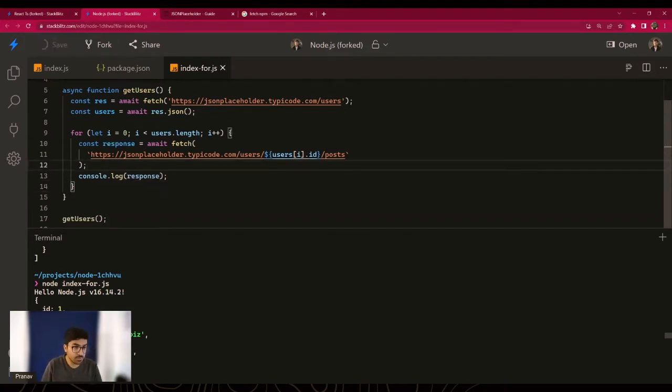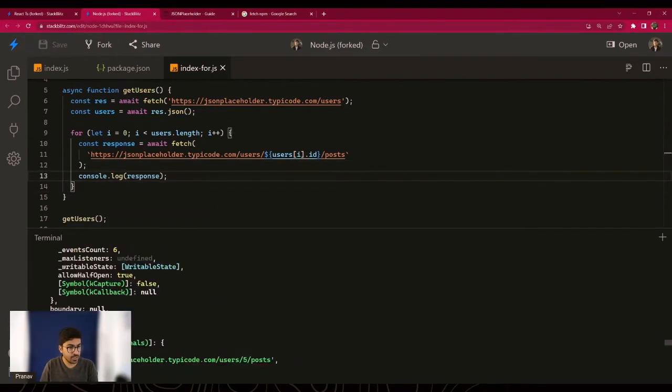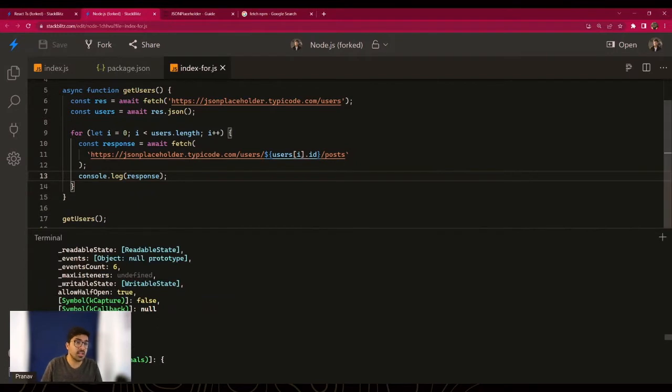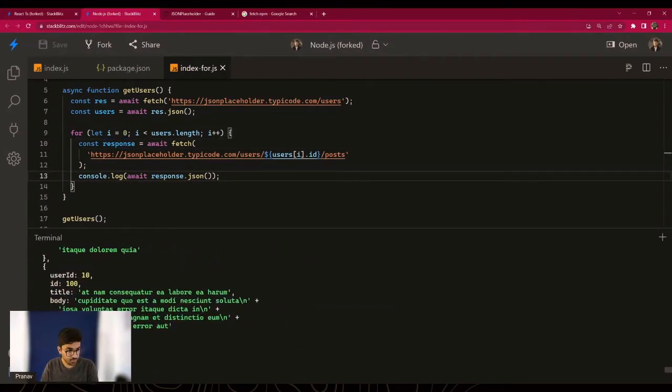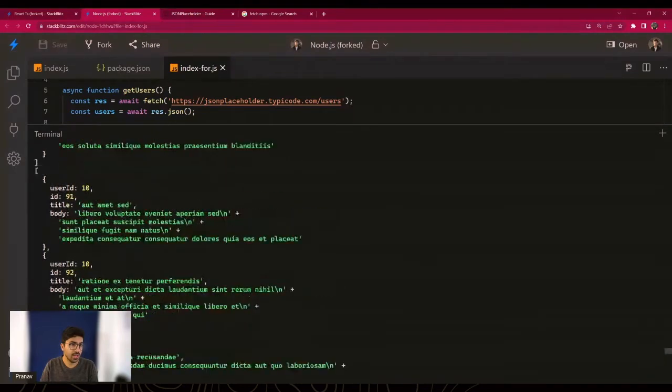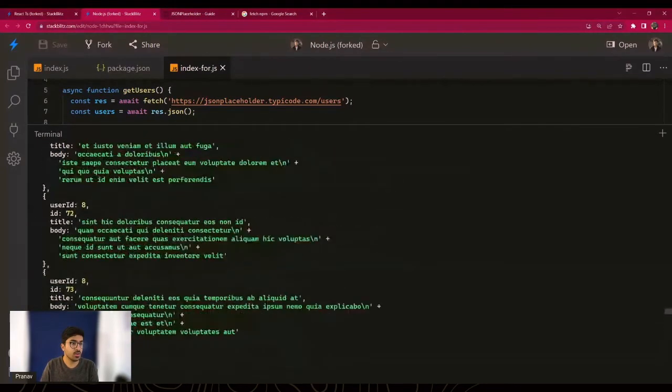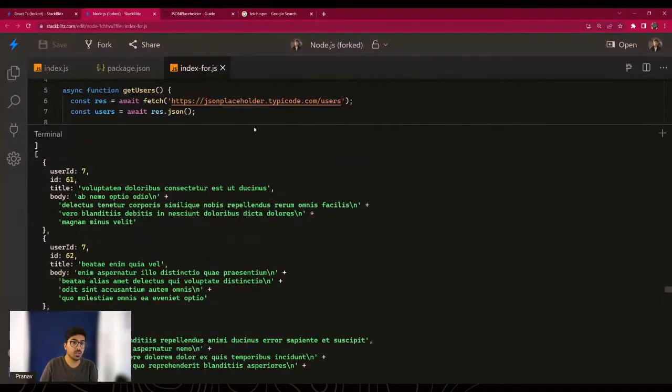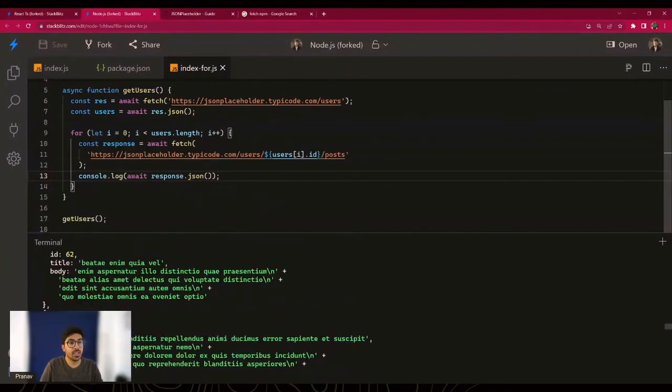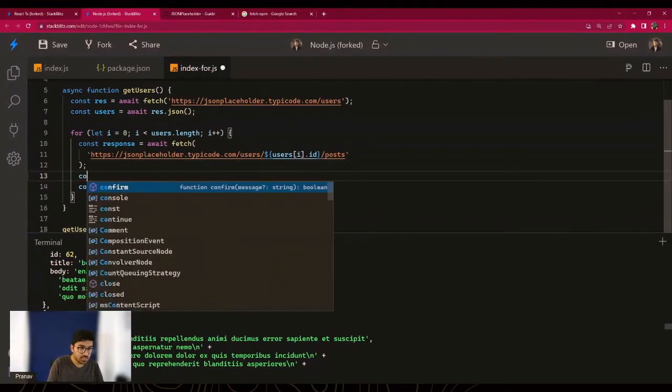Let's see if this works. And there you go. Looks like it works, but I just have to convert it to JSON. So let's do that as well. We'll convert the response into a JSON. And there you go. We have the list of posts by each and every user. And if you really want to make things clearer, I could simply add this.